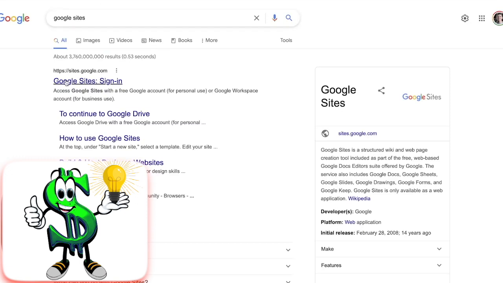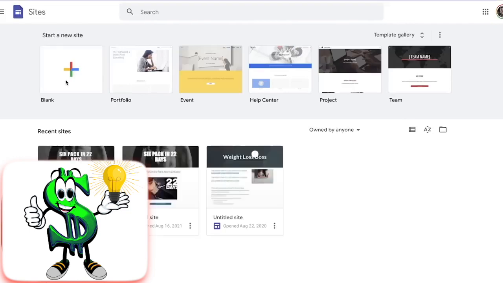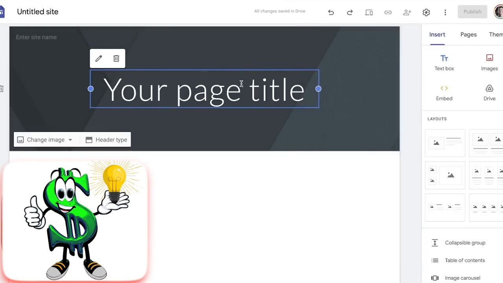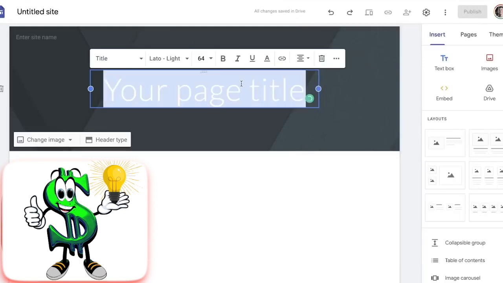Next, you need to access a new Google page. Simply go ahead and launch a completely fresh, empty Google site. So to get things started, start with the title. As a result, you can see the different ways that you may modify your website. A title can be added, effects can be added, different picture types, layouts, and other elements may all be added. However, you must go to step number 2 first before you can accomplish it.